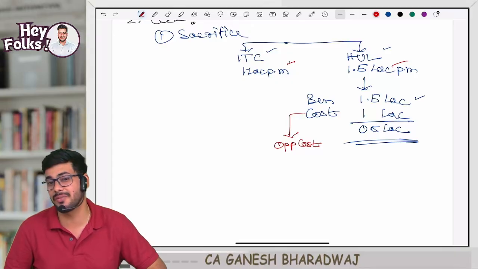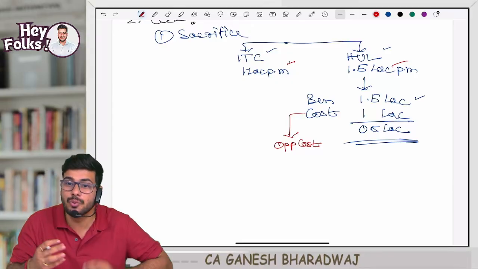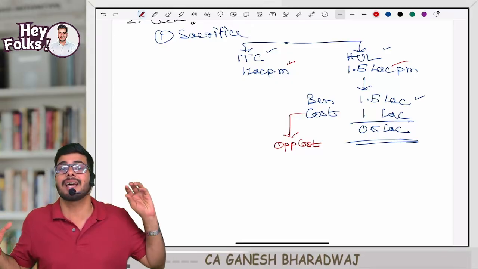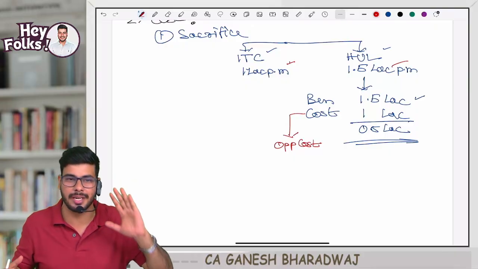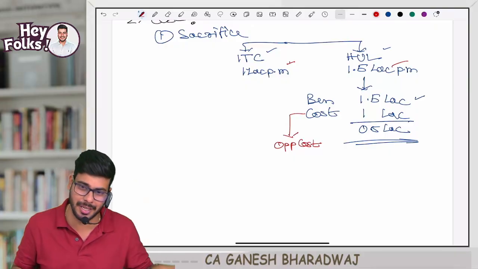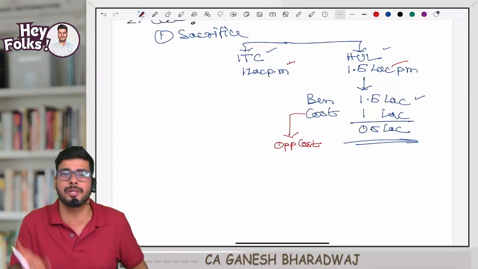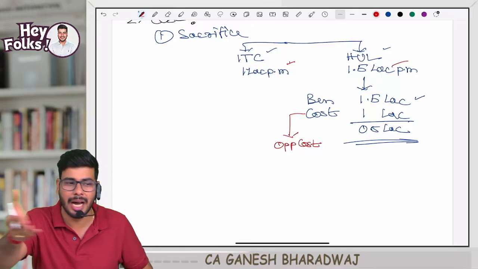Guys, are you clear with this? This is the reason we use a broader term called sacrifice. So sacrifice includes expenditure, and it also includes opportunity cost. Are you clear with this? Are you all able to understand this?